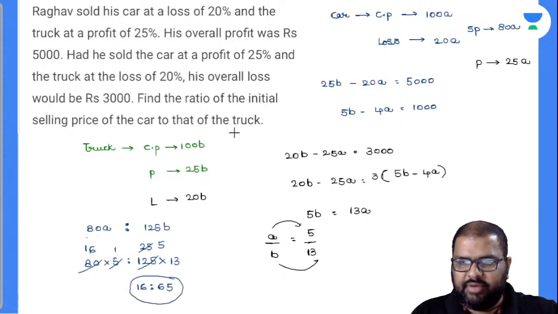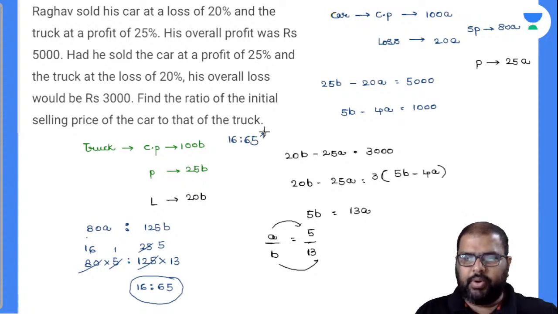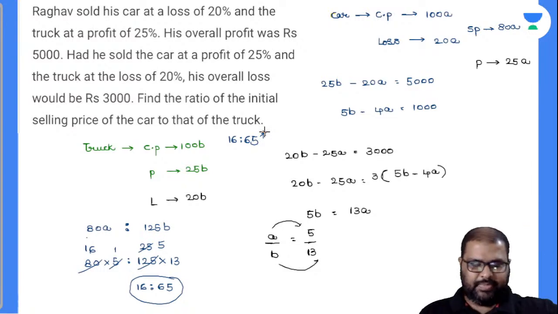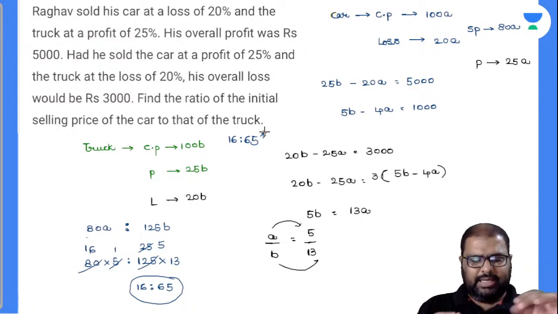So the ratio of initial selling price of car to that of truck is 16 is to 65. Hope you got my point clearly there. Yes. So those who can write down the data, you can solve the question very easily.